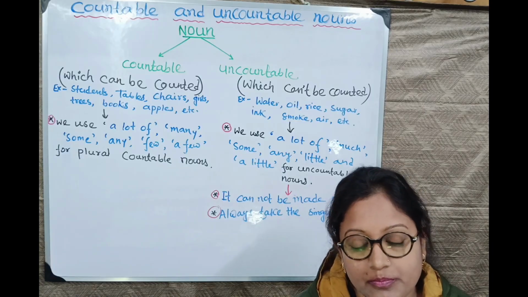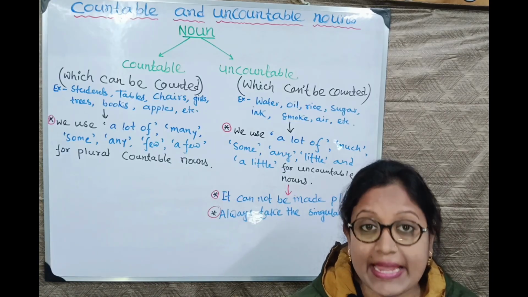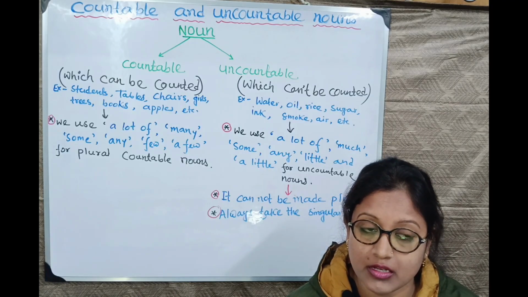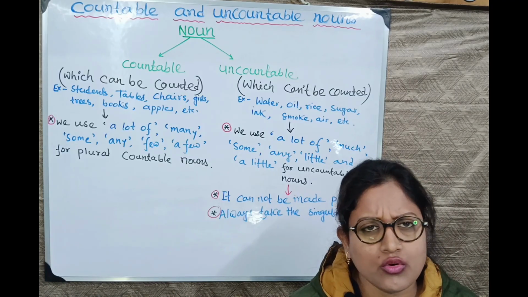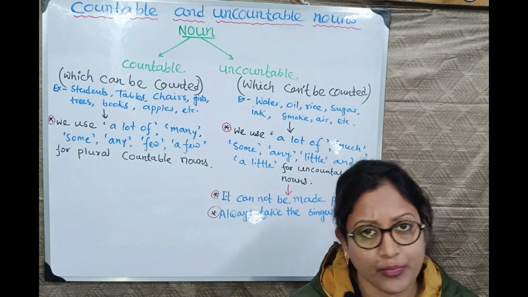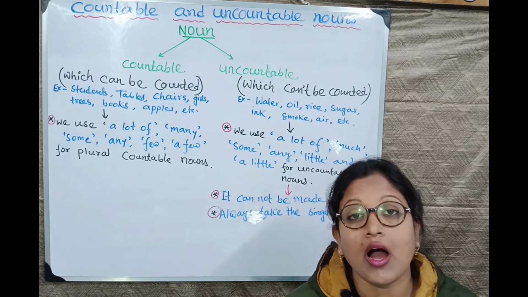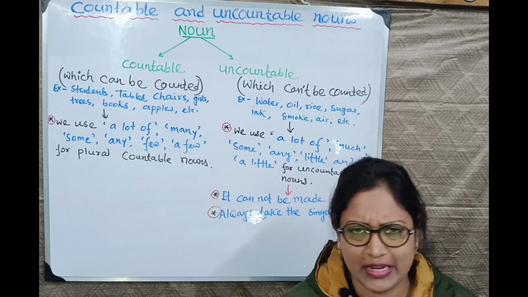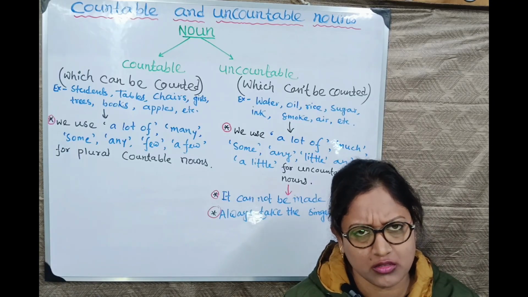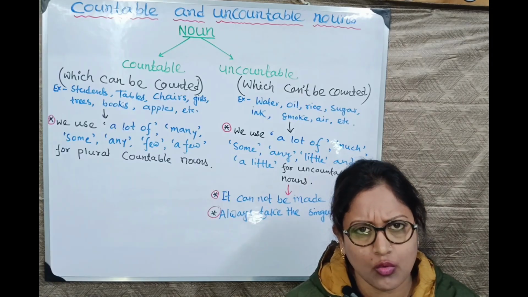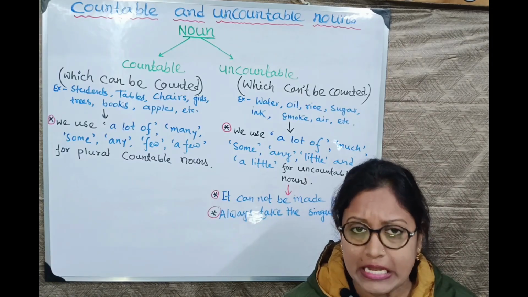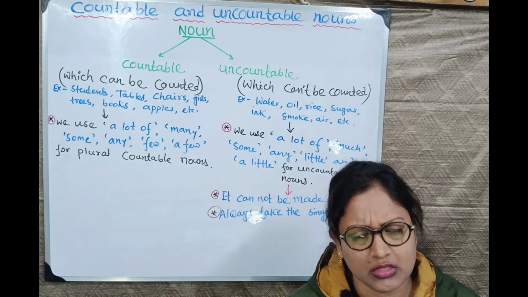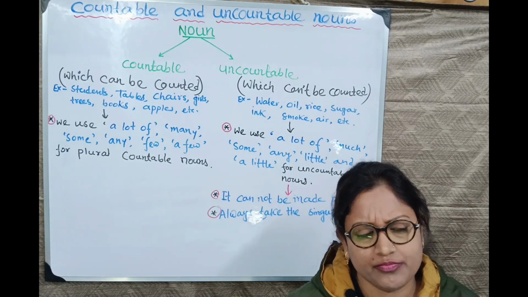Let me give you an example. I have a few friends, so I don't feel lonely. Okay? I have a few friends, so I don't feel lonely, and I don't need anyone. I have a few friends: one, two, three, four. Not many, not some, but a few means I have a number of friends.